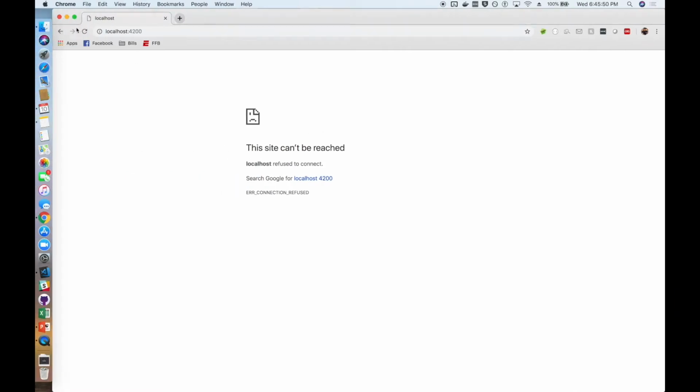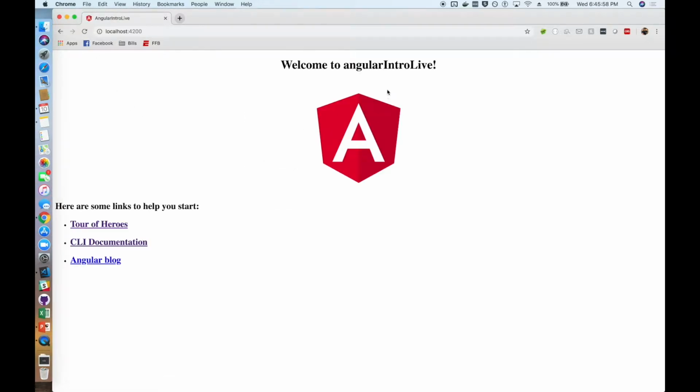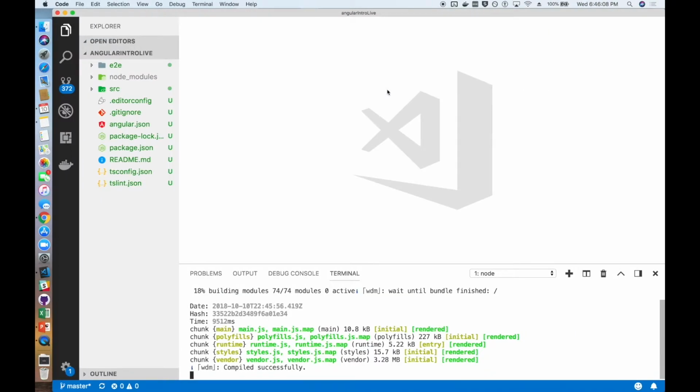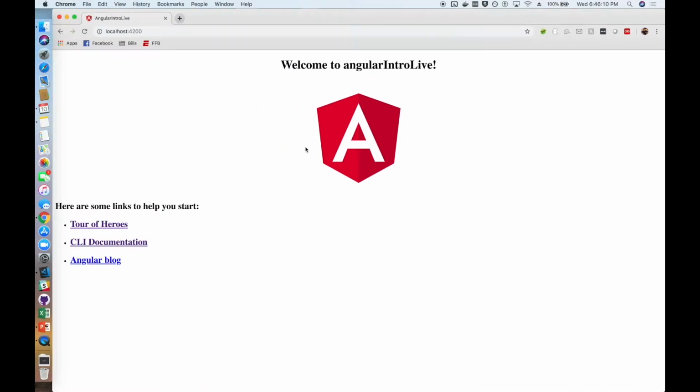And once this finishes building, we can see that we have a fully running Angular project. And that's all you need to know about Angular. So that's the end of the talk. All joking aside, it's really cool that that's really all you need to do to create a new project.